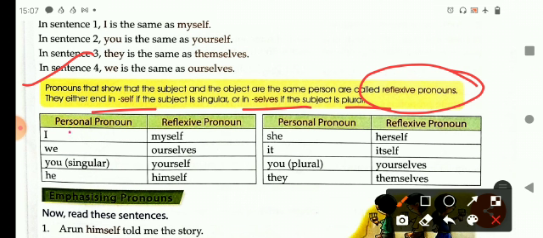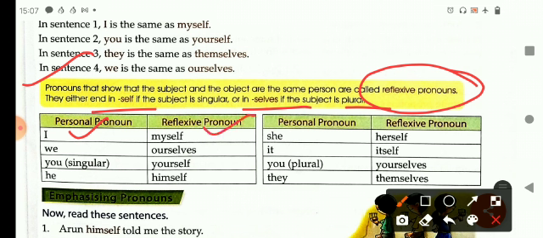Personal pronoun for first person, I. Reflexive pronoun for first person is myself. Personal pronoun she. Reflexive pronoun for she is herself. Reflexive pronoun for we, ourselves.